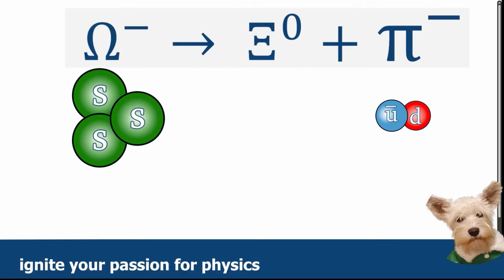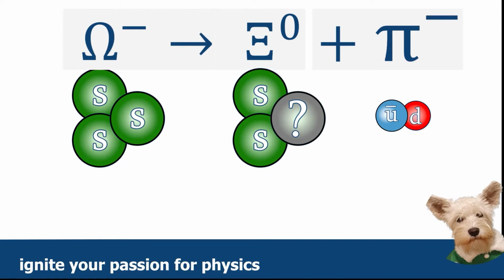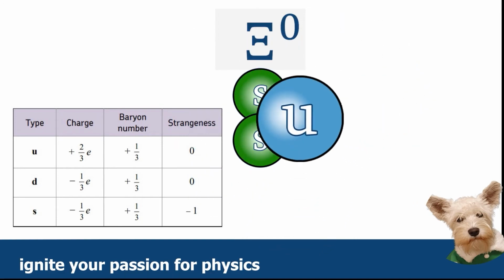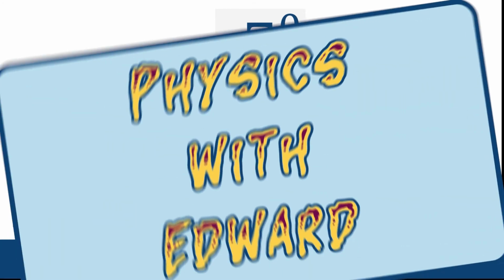And in a weak interaction, what will happen is that one quark will decay into something else. In other words, we know that we're going to have two strange quarks here. And then the question is what is the other particle? Let's try the u particle, or the u-quark I should say. So that again, the two strangenesses will give us minus 2 over 3, and the up quark will be plus 2 over 3. So that is in fact what we're looking for. It's going to be an up quark. It can't be an anti-up quark because then that charge would become minus, and so we'd have a really odd charge there. In fact, a non-possible charge. So the xi0 is SSU.